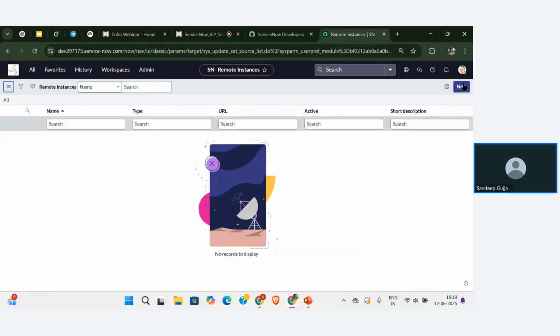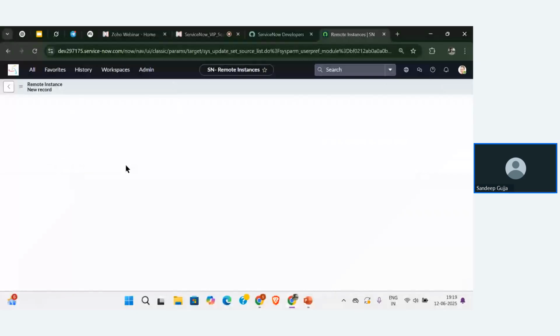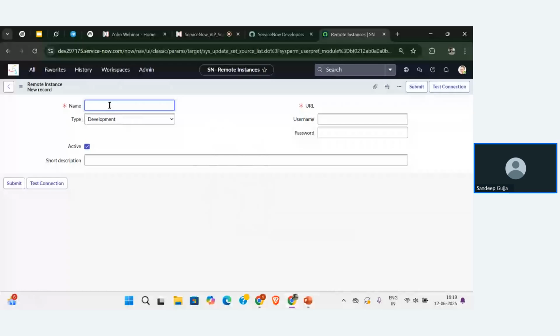In that, I'm going to store something. So let me click on create new. Here I'm giving the name of the remote instance as first instance. I'm just naming that as first instance. There are a few mandatory things that I need to fill: the URL, then the username and password. So where can I get that from?